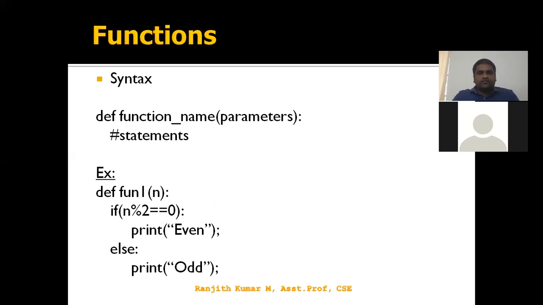Okay. Next, what are functions? Functions are a collection of statements which are related. Let's say I have a problem. If I want to provide a solution for a particular problem, how can we approach? There are some kinds of methods. Any programmer, any developer, is focusing on designing a solution. They split the problem into subproblems until the problem becomes easier.